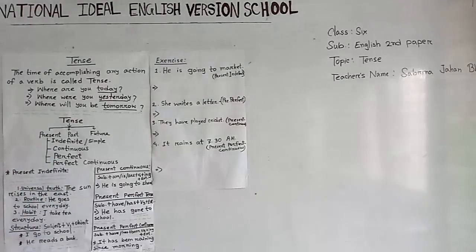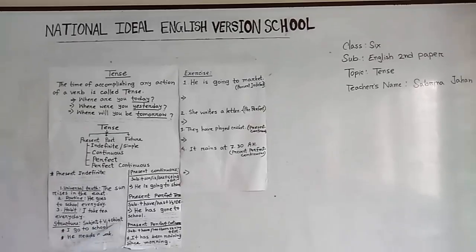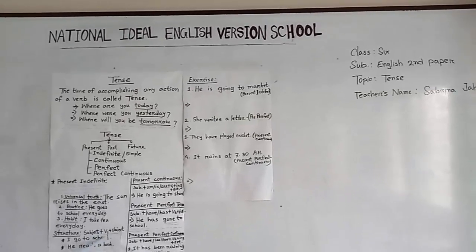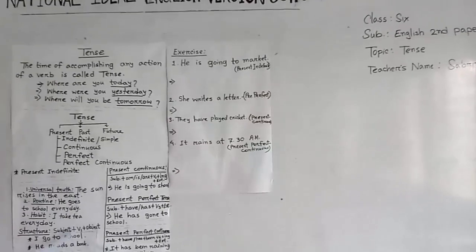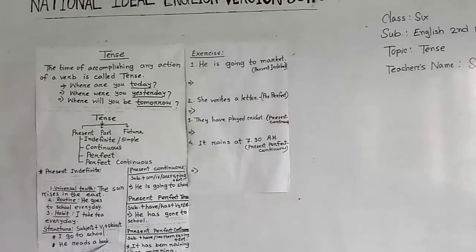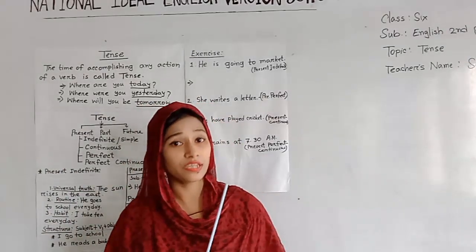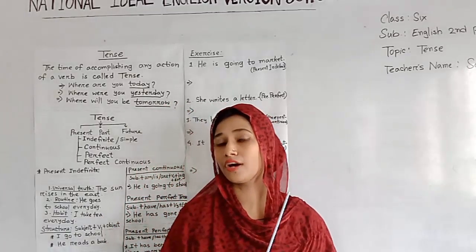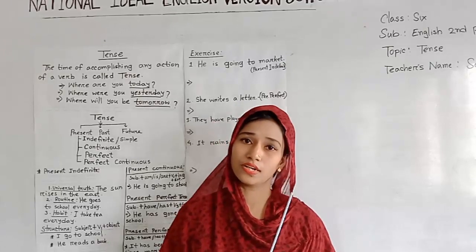About its structure, we can find that subject plus V1 plus object. Subject plus V1. V1 means present form of principal verb. Okay, dear students. For example, I go to school. He reads a book. Listen dear students, always keep in your mind that we use S or ES with the verb if the subject is in the third person singular number.